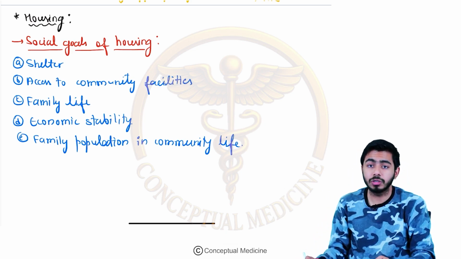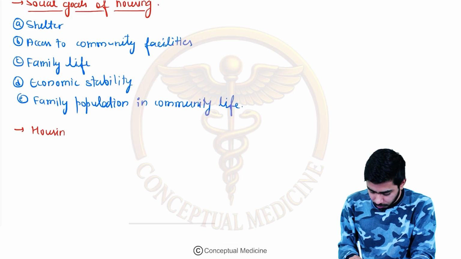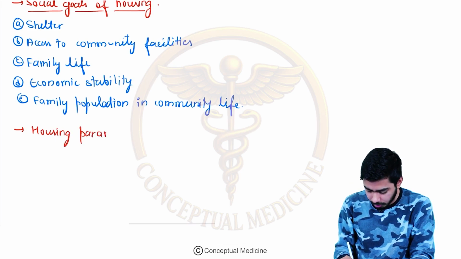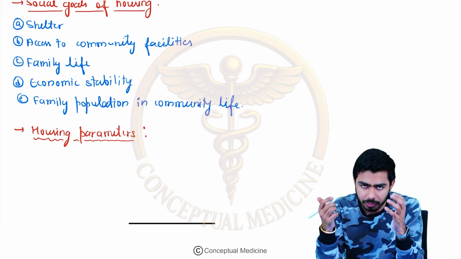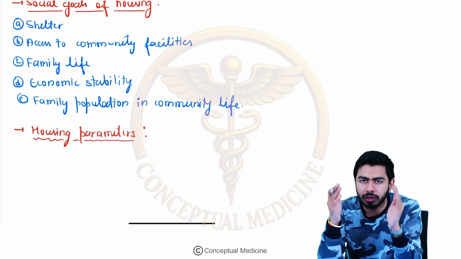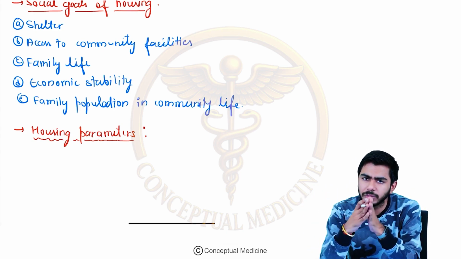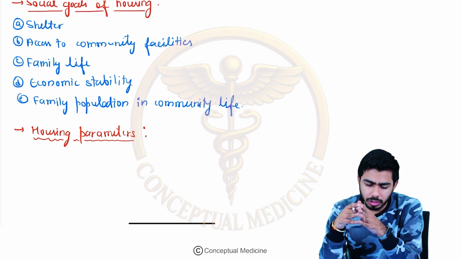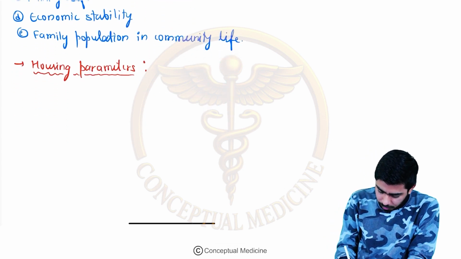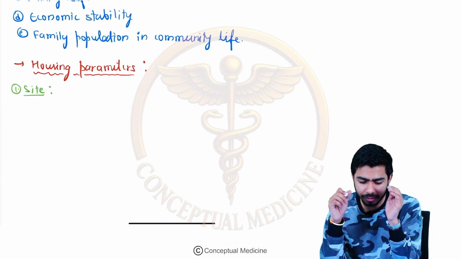The next question is: what are the housing parameters? This is the most important part of the discussion in the housing category. Generally, while making the house, while making the home for us, we should keep these rules in our mind. Whenever the civil engineer is looking forward to making the house, these are the parameters he or she will keep in mind while structuring the house. The first parameter we shall talk about is the site. Site is very, very important.